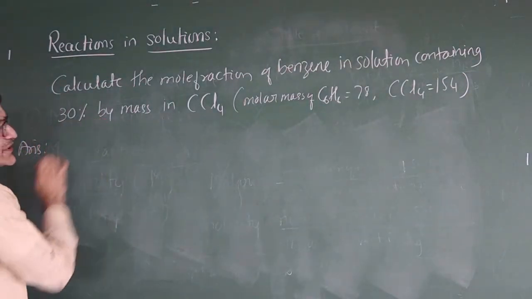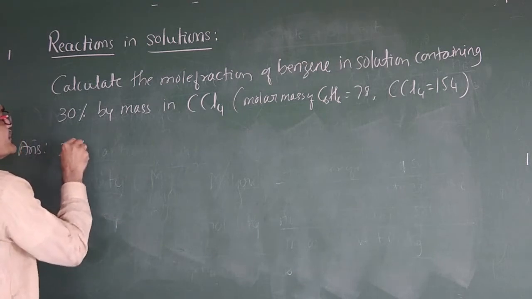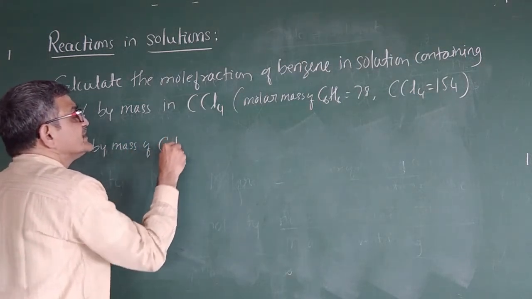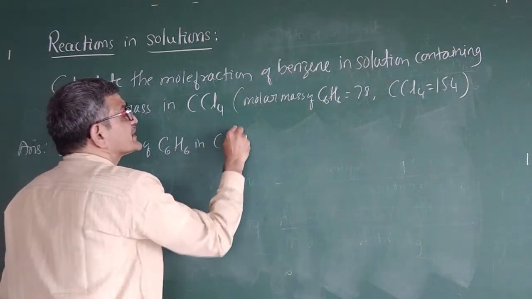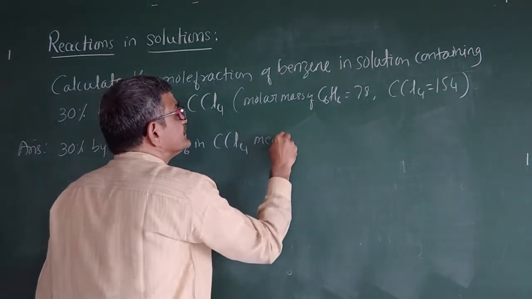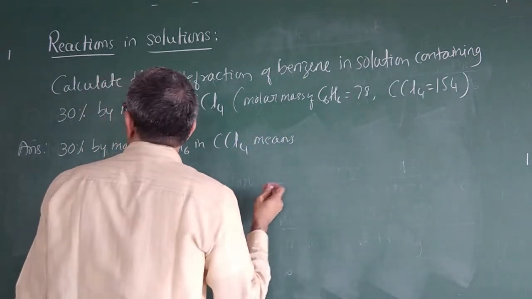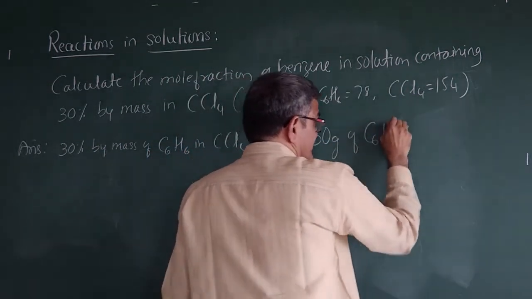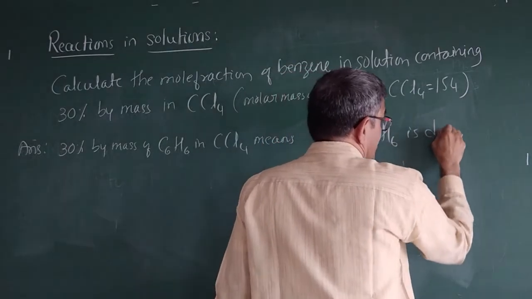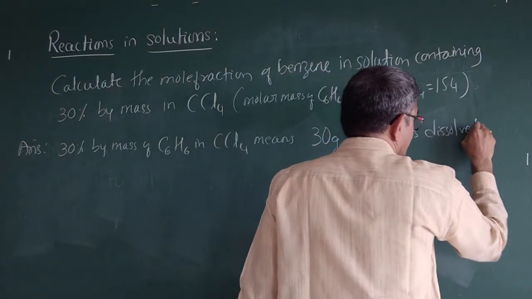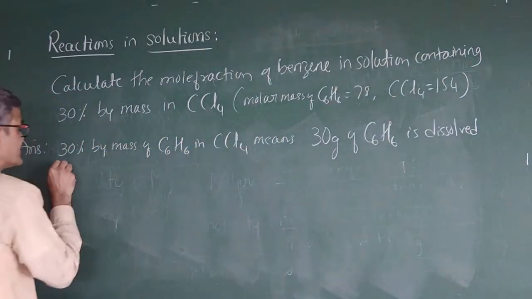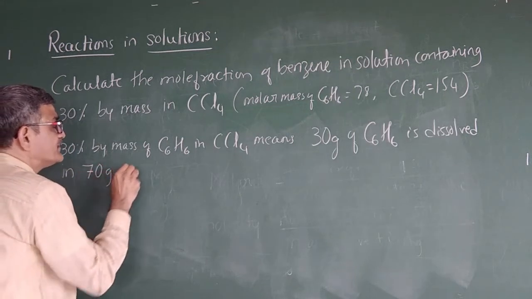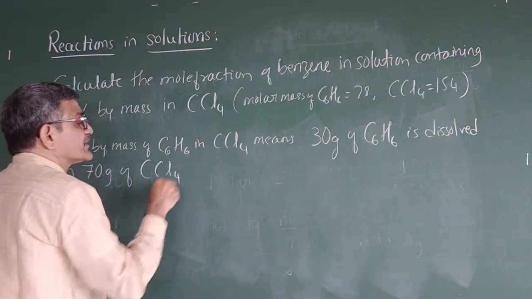First, let us see the meaning. 30% by mass of benzene in carbon tetrachloride means 30 gram of benzene is dissolved in how much gram? 100 gram alla, 70 gram of carbon tetrachloride.